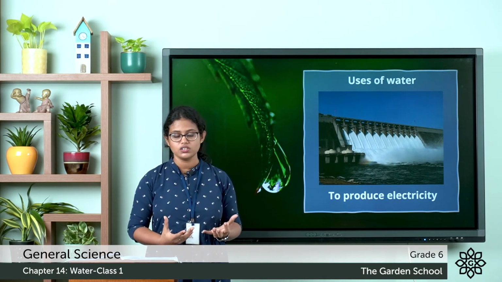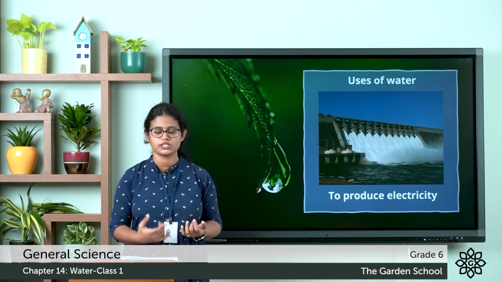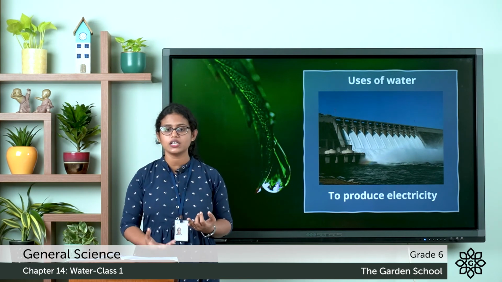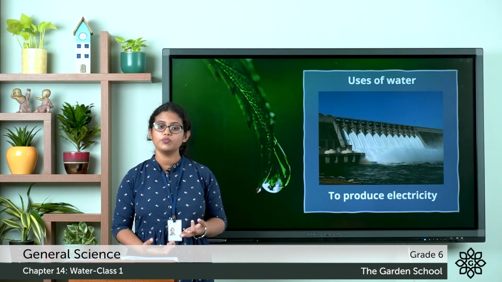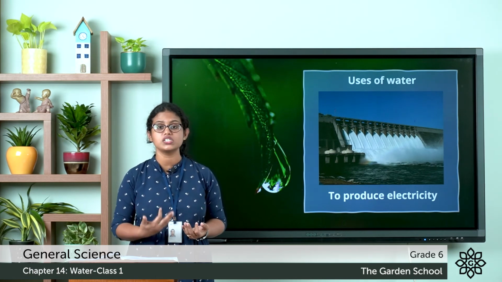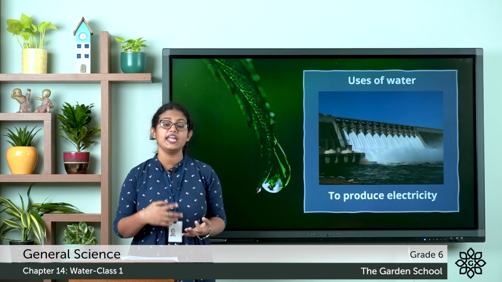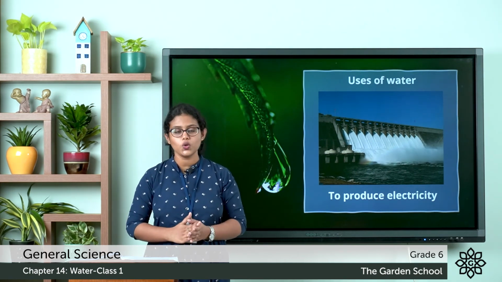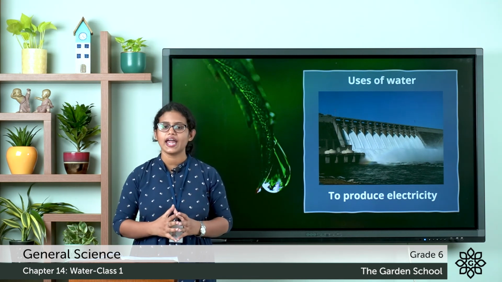We need water in our homes for our day-to-day activities. Then for growing crops, that is for agriculture, we need water. Then industries need water; most industries use water for manufacturing different things. Then to produce electricity, we need water. So we can conclude that water is very, very essential for everyone.